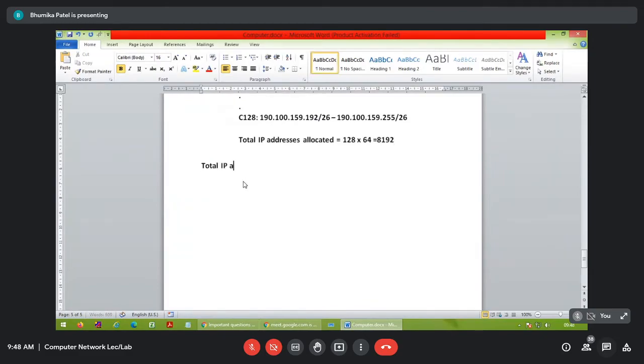Total IP addresses distributed are 16384 plus 16384 plus 8192, which is 40960.